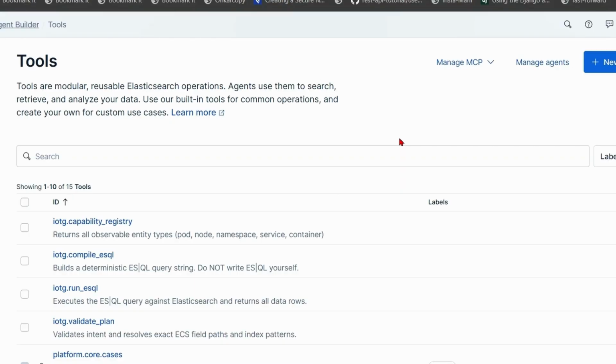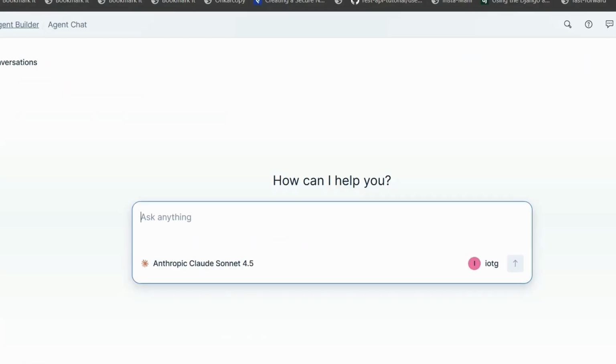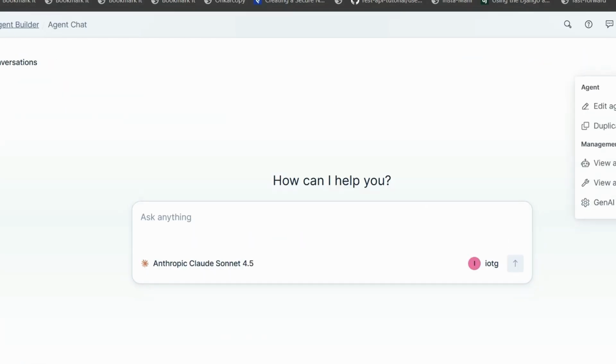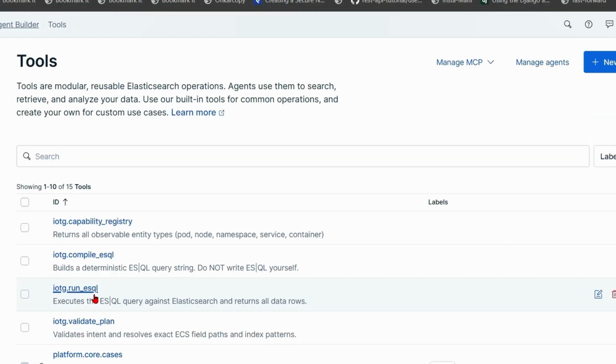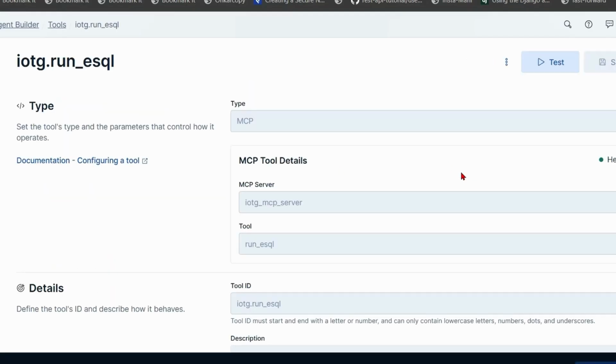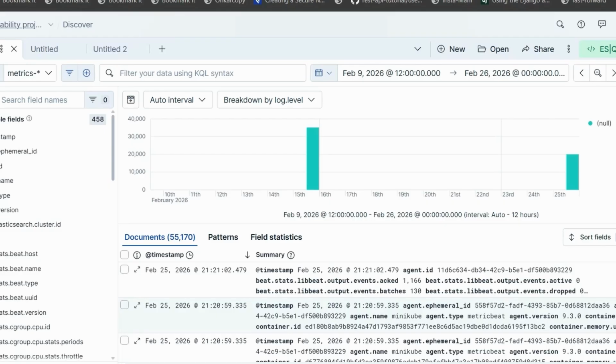This is the agent which I have created in Elasticsearch. It has tools which it uses to run the operations. The difference here is that we are using tools of type MCP, because Elastic's Agent Builder can only be created in an Elasticsearch project, but the Kubernetes events are coming to the observability serverless project. So here we can't create Elastic agents. What I've done is that the tools are all of type MCP.